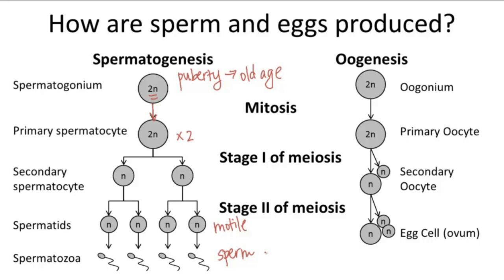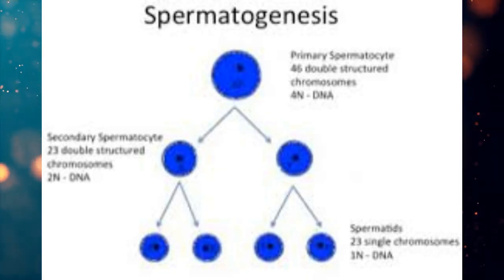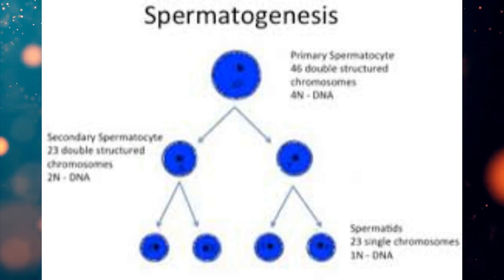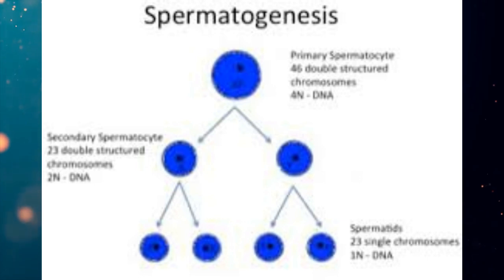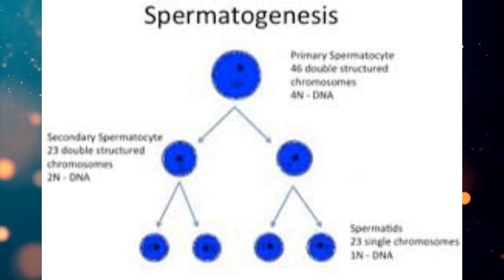So here in this class we are going to focus mostly on spermatogenesis. Whenever we discuss spermatogenesis, the topics we cover are the sexual cycle in males of different organisms, like the seasonal breeders and continuous breeders.